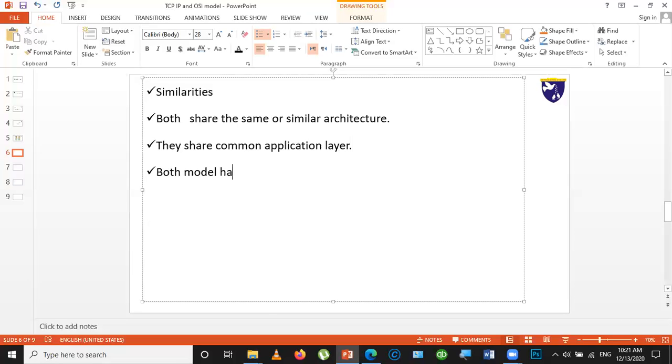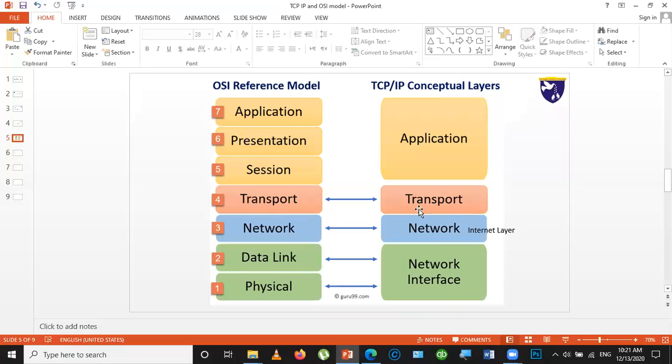We can see in the figure that both have a transport layer and a network layer.